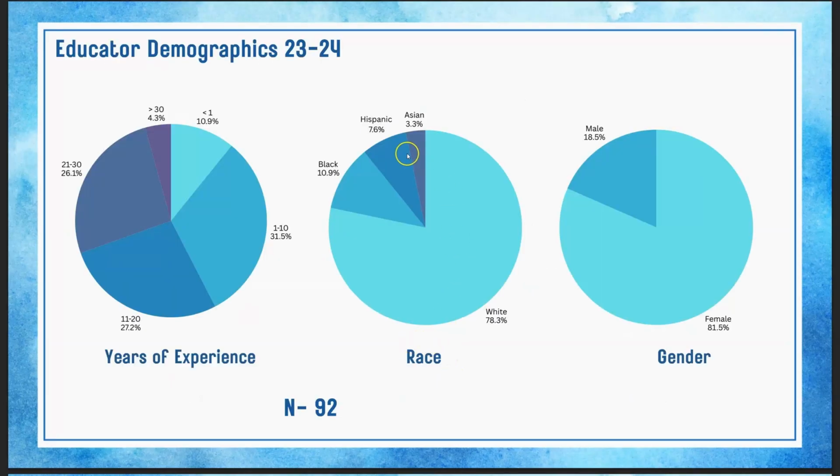Our educator demographics: we have a minority male population at our school, with 81.5% of teachers being female, and 78.3% of them are white, with 10.9 being Black, 7.6 Hispanic, 3.3 being Asian. So you can see that that does not really parallel with our student body and our cultural community. It is a completely inverted situation almost. I mean, Black and Hispanic representation is in the ballpark in relation to the student data, but on the whole, we have very little Asian representation for a community that is predominantly Asian.